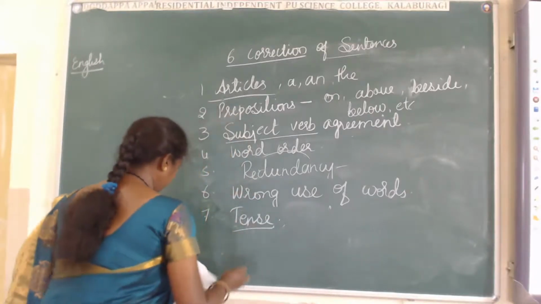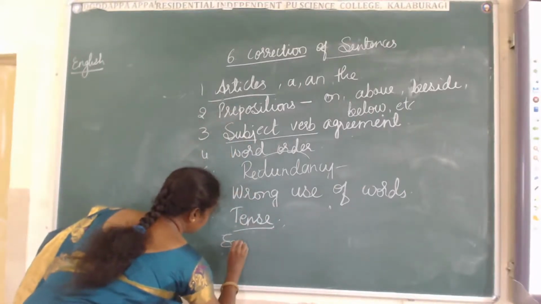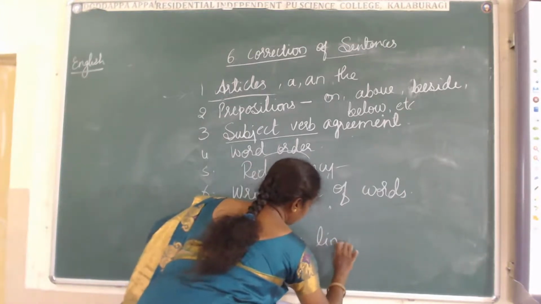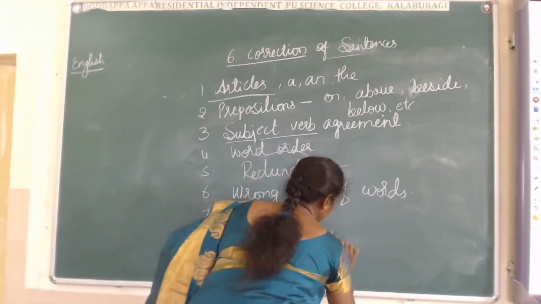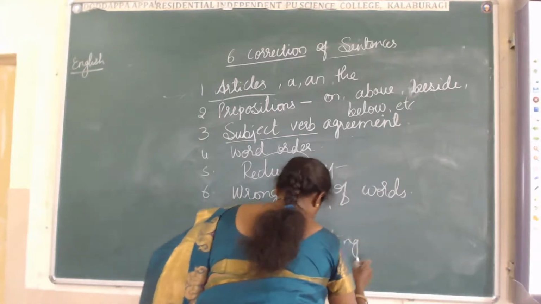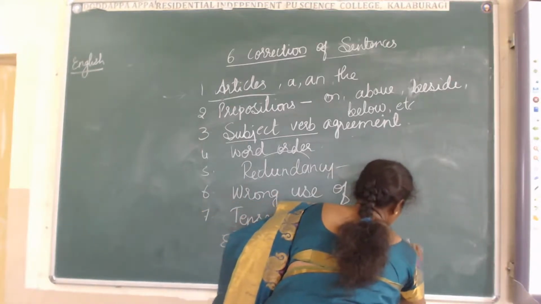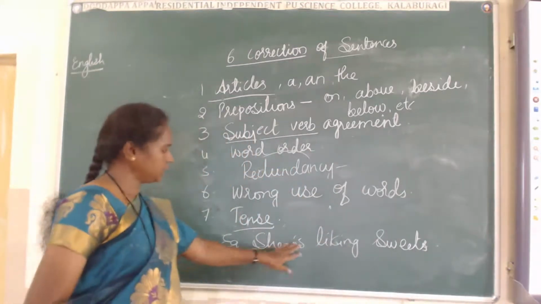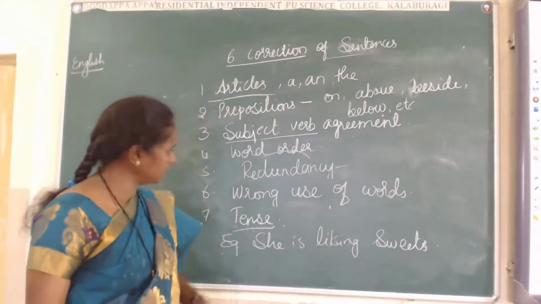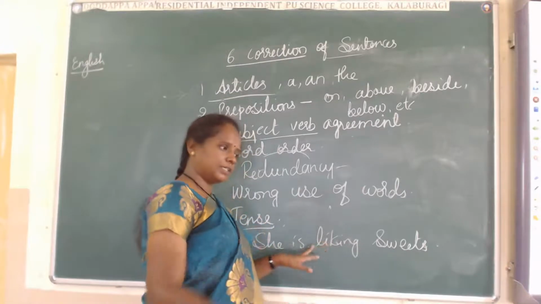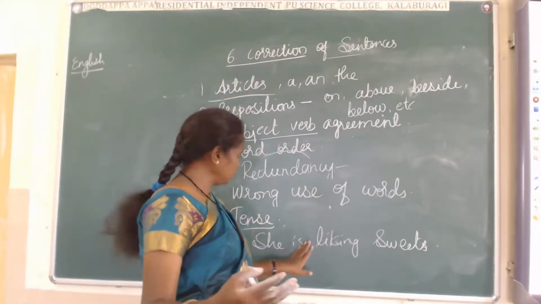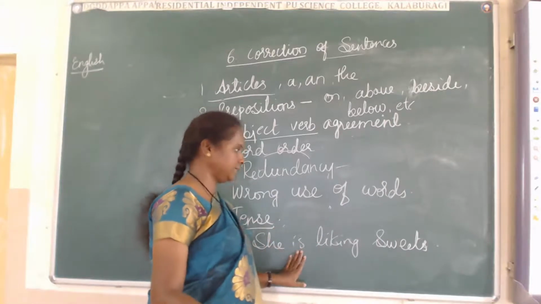Here is another one. She is liking sweets. Again, it is continuous tense. She is continuously liking sweets? No, there is no need of a continuous tense here.